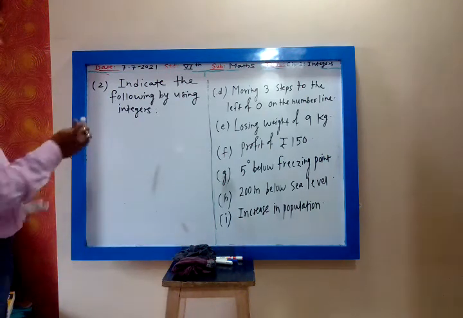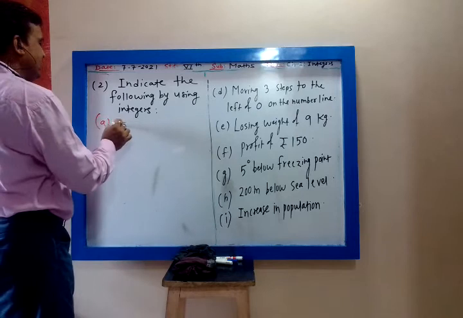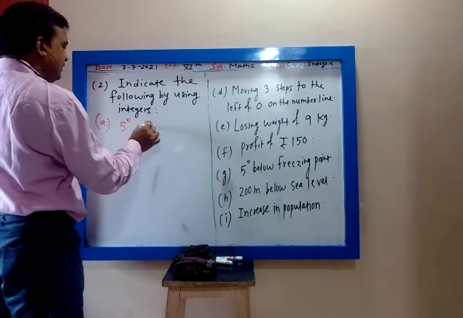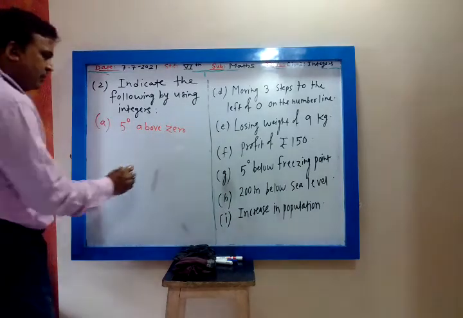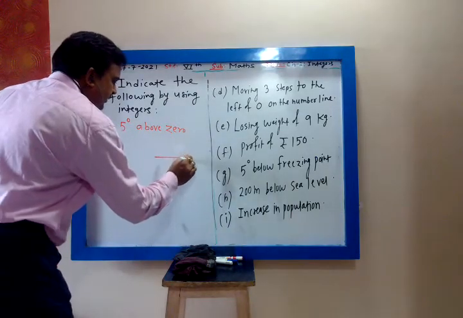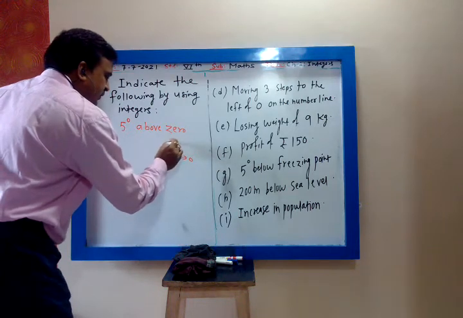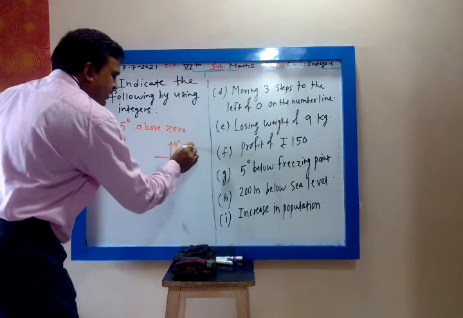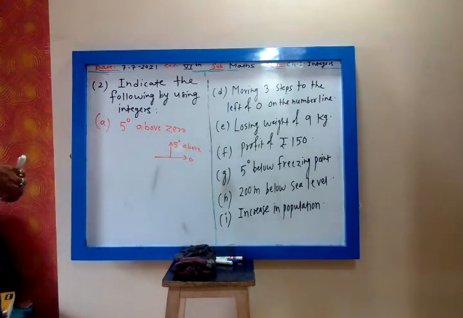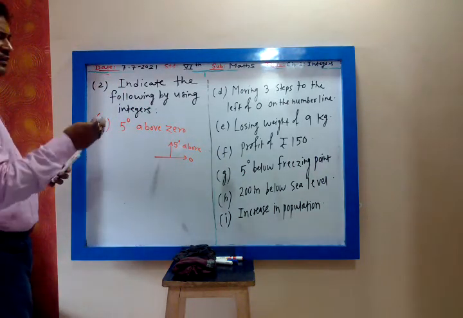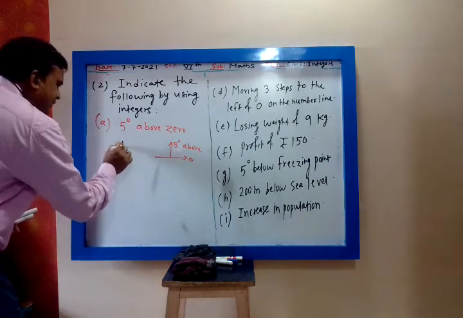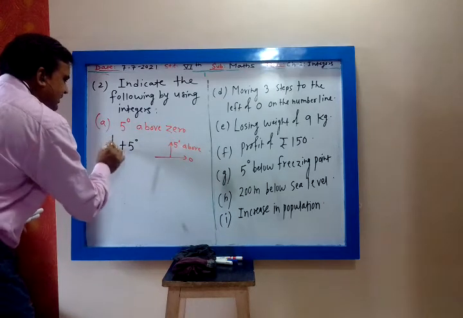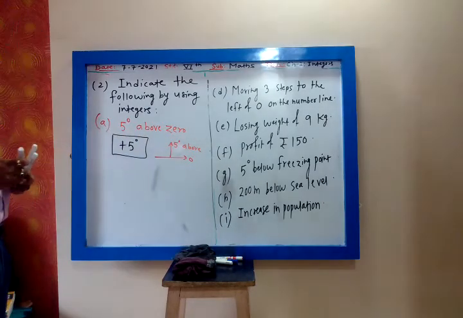5 degree above 0. A. 5 degree above 0. Correct? So this is my 0. 5 degree above. So is there increase or decrease? Tell me. Increase. So I will write plus 5 degree. That is the answer. 5 degree above 0 means I will write plus 5 degree.